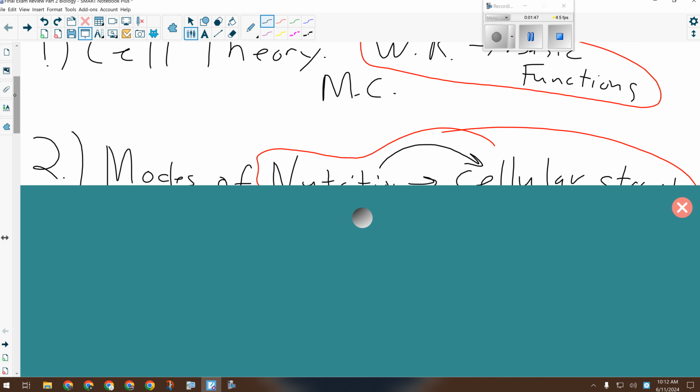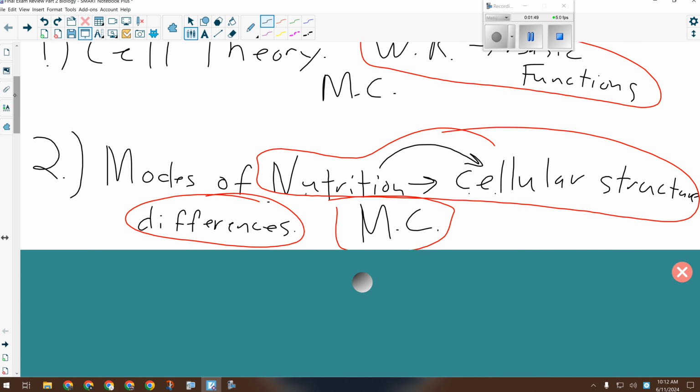Okay, next one. Modes of nutrition. There are 2 modes of nutrition. Anybody remember what they are? Chemoautotrophs and photoautotrophs? Photoautotrophs and chemoheterotrophs, right? They need it from other organisms. Hetero means other, right? So, yeah, those are the 2, and you should probably know them. They come into functions of the organism, and they play a big role in cell structure.